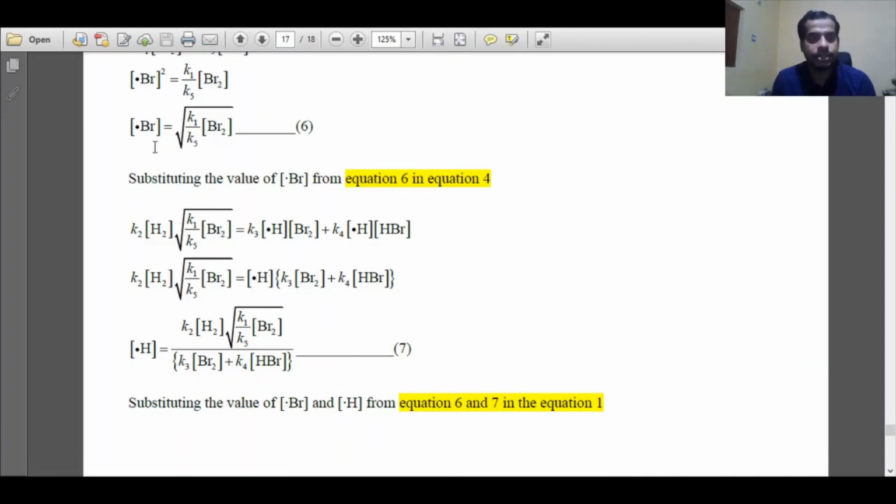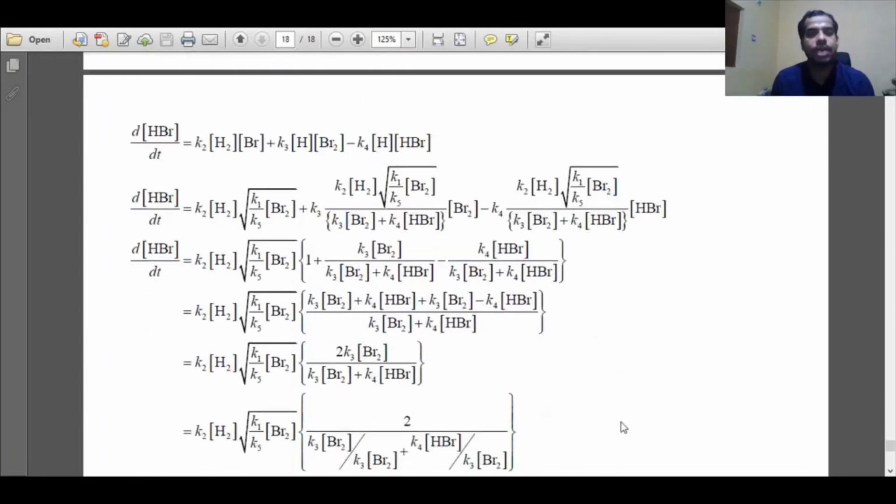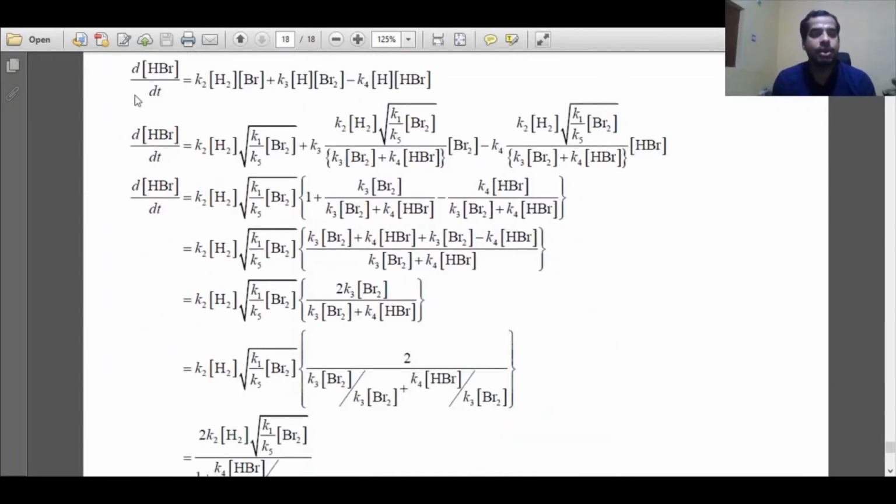Now we know the concentration of the intermediates. Once we know the concentration of the intermediates, we use equation 6 and equation 7 in the net rate of formation of product, that is HBr, that is equation 1. So we substitute the bromine radical and hydrogen radical concentration expressions from equation 6 and 7 into equation 1. What was equation 1? Equation 1 was the rate law expression for formation of hydrogen bromide. So that is the product. Equation 1 has bromine radical, hydrogen radical and hydrogen radical.